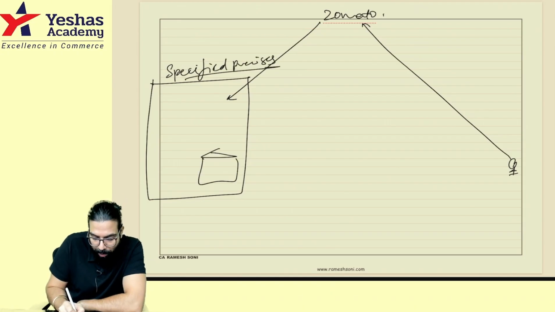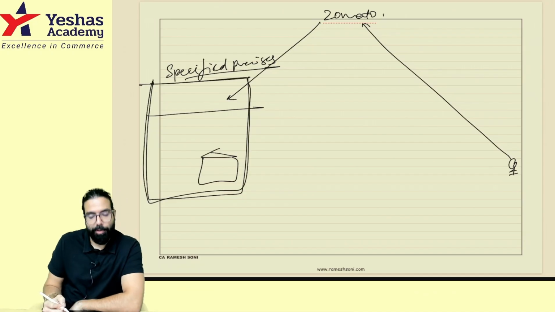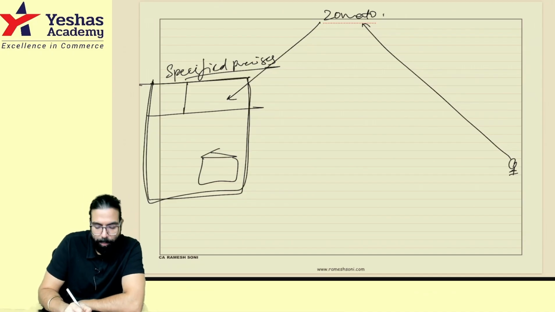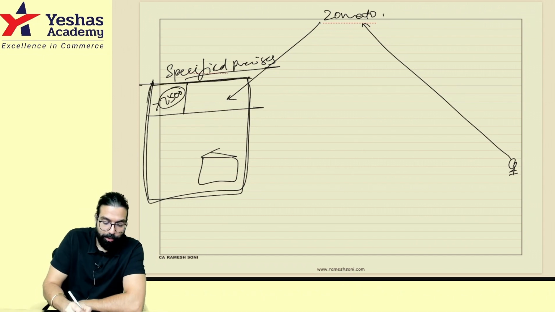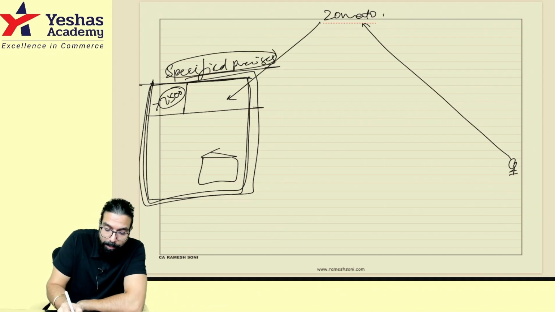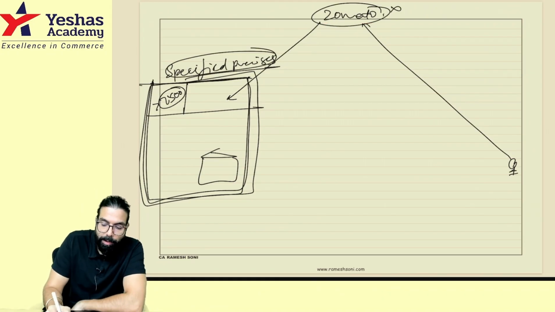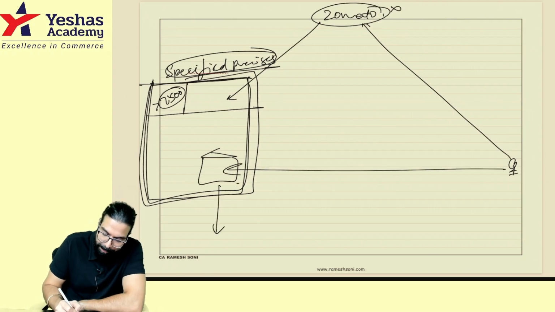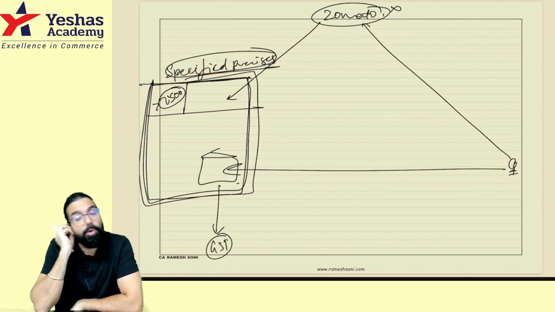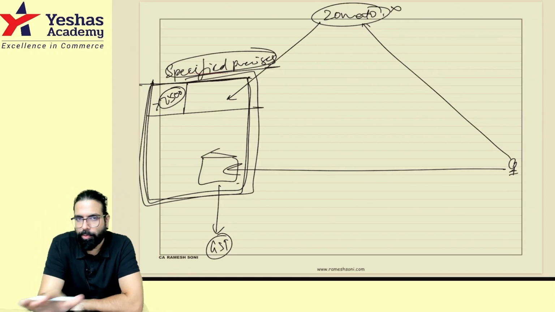Specified premise means if your restaurant is located in a premise where a big hotel is there, and any room's charge is more than 7,500. If for example this is Taj, and one room in Taj is more than 7,500, then Taj will become a specified premise. And in a specified premise case, e-commerce will not be liable to pay the GST. They will only collect the GST and pay the GST to the government. That's all was told earlier also. Now for the September exam also it is the same. There are no changes at all.